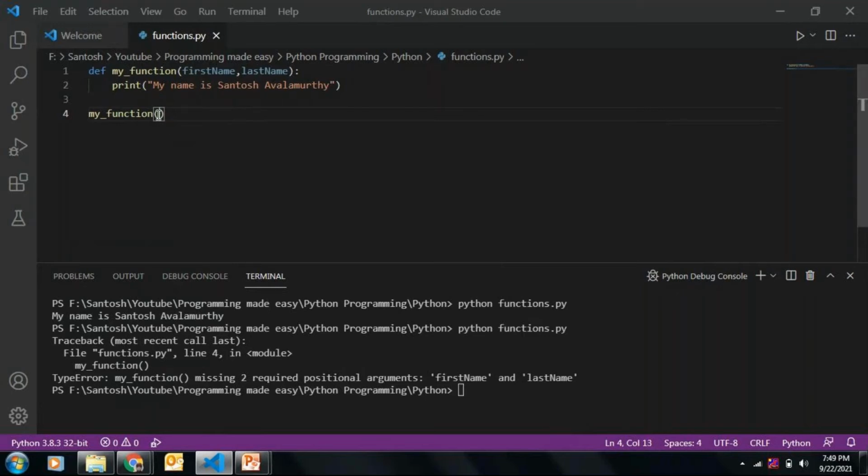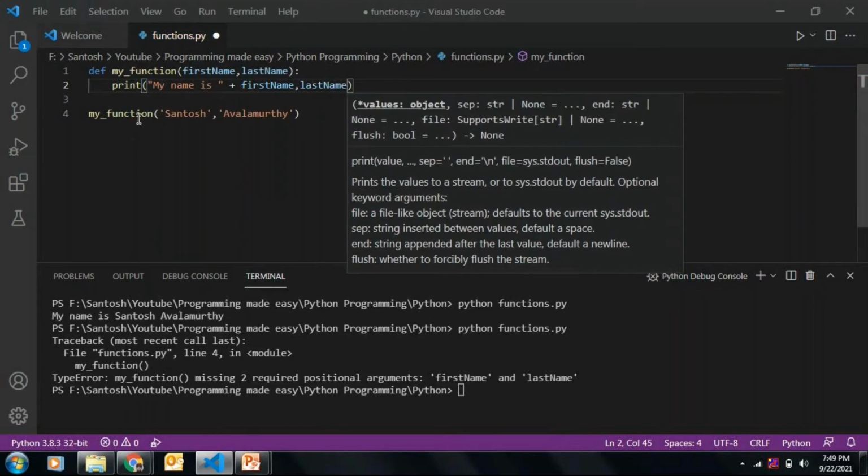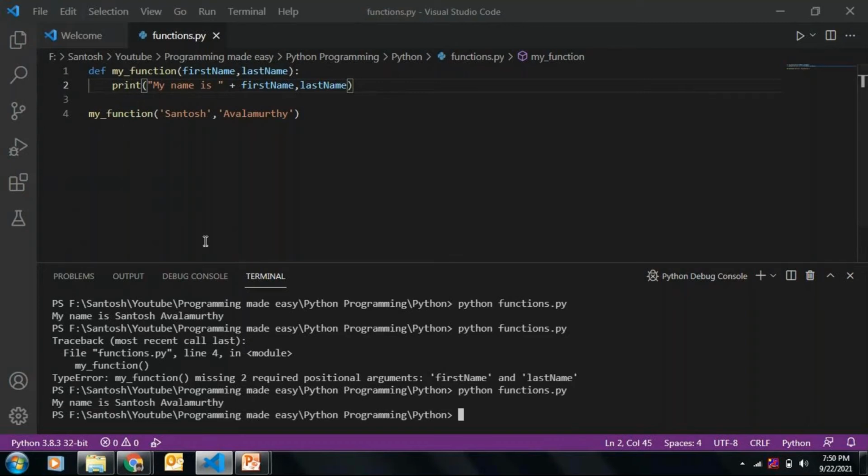So let us give the names here: Santosh, Avalamurthy. Here I can print the statement plus first name, comma, last name. Now let's see what happens. Whatever value I pass here will be displayed here.